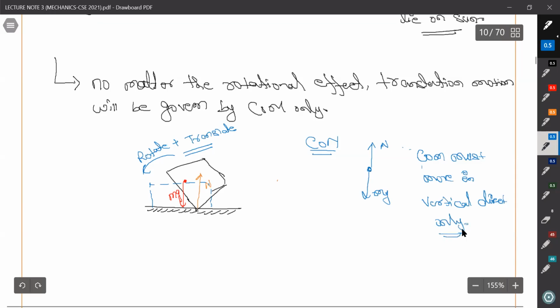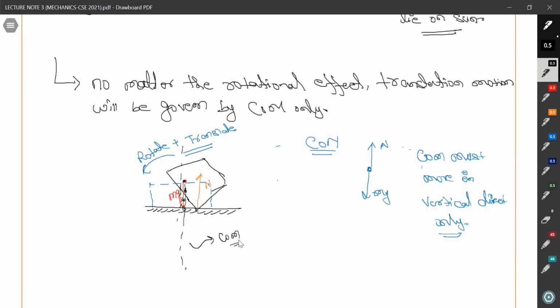We can say that. So I don't know where the center of mass is, but wherever the center of mass is, let's suppose this is here. So the center of mass always moves in this vertical line. It cannot follow any other trajectory, right? And this is the beauty of the center of mass.